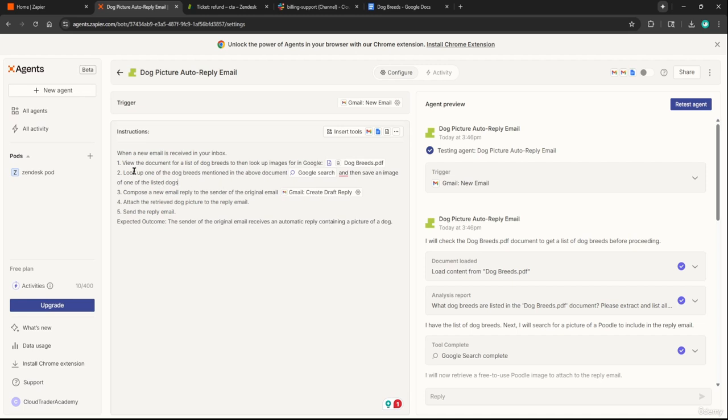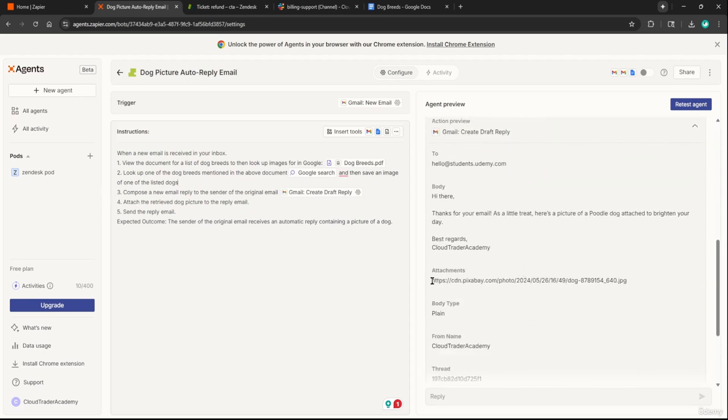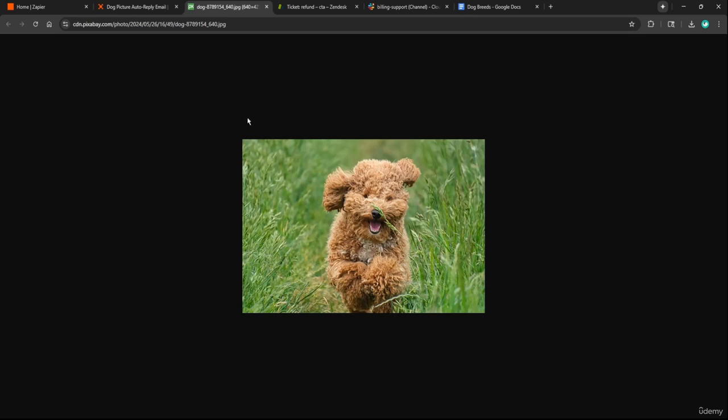Next up, I had to reword step 2. I said, look up one of the dog breeds mentioned in the above document. And then I used the Google search action here. So it would Google search for the dog, and then it would follow these steps to save an image of one of the dogs. Then the following steps remain the same. We can see in the email, it looks like it sent a link. I'm not sure if it's actually an attachment or if they just sent a link to it, but I have verified that this attachment is, of course, a poodle.